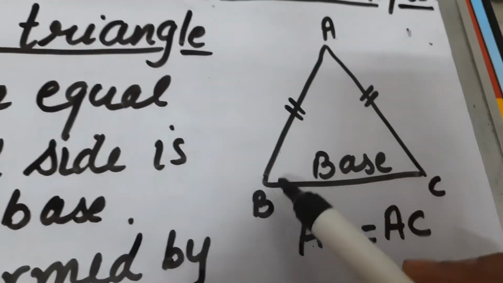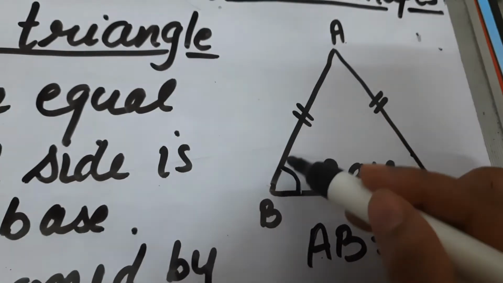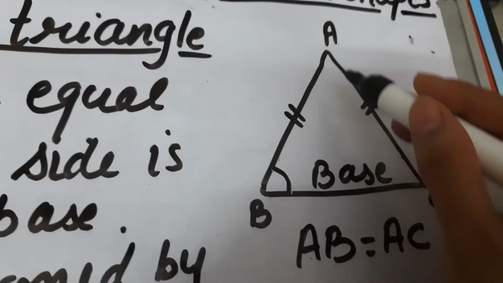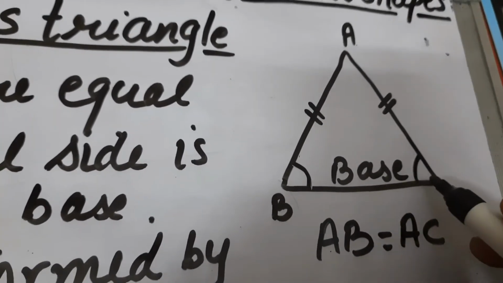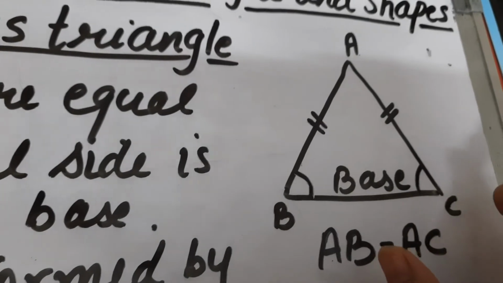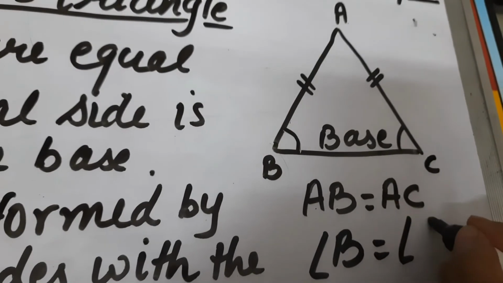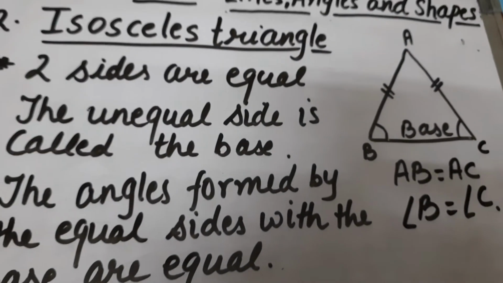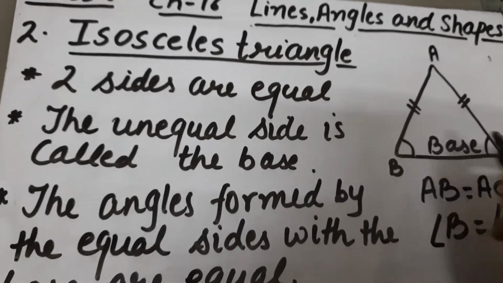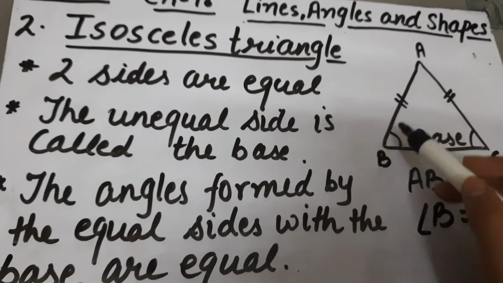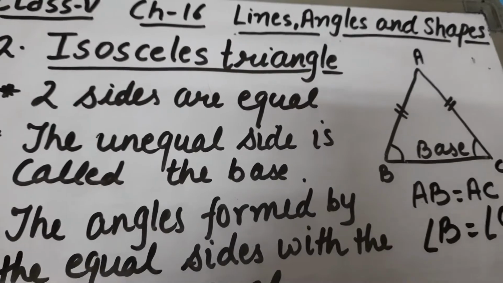The equal sides make an angle with the base: this side is making an angle with base here and this side is making an angle with base here. So these two angles are also equal. The angles formed by the equal sides with the base are equal. So angle B is equal to angle C. So this is all about the isosceles triangle. In isosceles triangle, two sides are equal, the unequal side is called the base, and the angles formed by the equal sides with the base are equal.